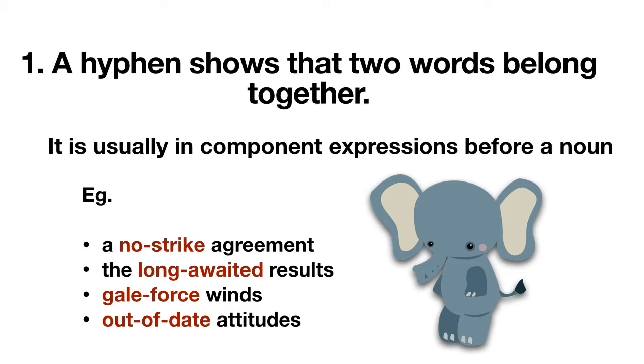Okay, now let us refer to the last example. Out-of-date attitudes. Now tell me how many words are there in this example? Absolutely correct. There are only 2 words. Why? Because out-of-date is hyphenated and it is considered as a single word.